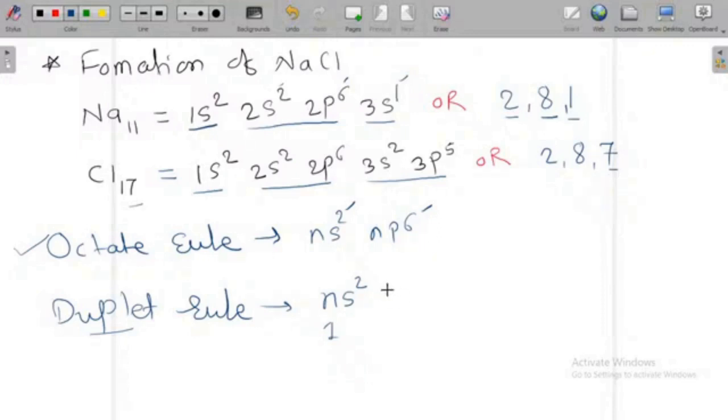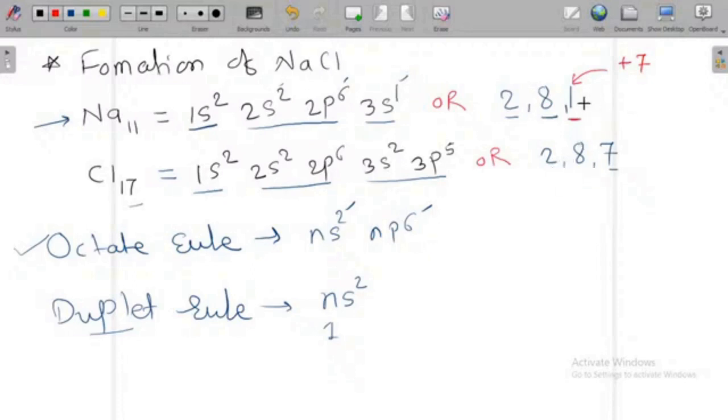So after going through this, we'll again come towards sodium. If you see the electronic configuration of sodium here, in the last orbit there is 1 electron. Okay, in sodium only 1 electron is there in the last orbit. So to acquire stability, means to acquire the octet, or to complete the 8 electrons, it needs 7 electrons. After accepting 7 electrons, it completes its octet.